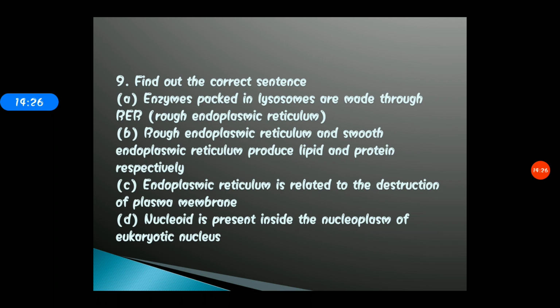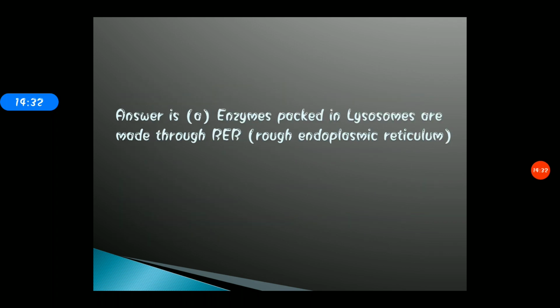Okay, I hope that you have marked the right answer. So the correct answer for question 9 is option A, that is enzymes packed in lysosomes are made through rough endoplasmic reticulum. Students, you need to understand that rough endoplasmic reticulum has ribosomes present on its surface. Those ribosomes are responsible for the synthesis of protein and enzymes.